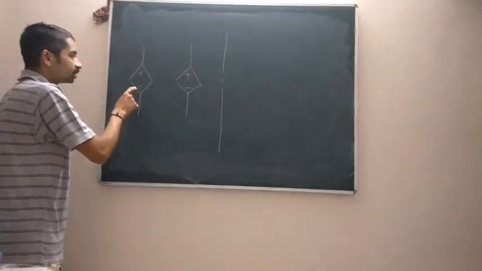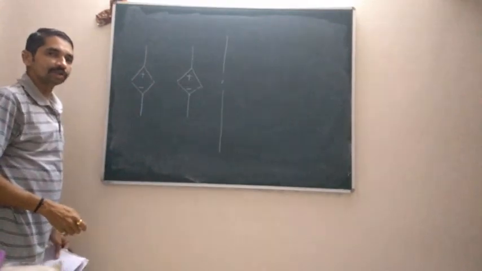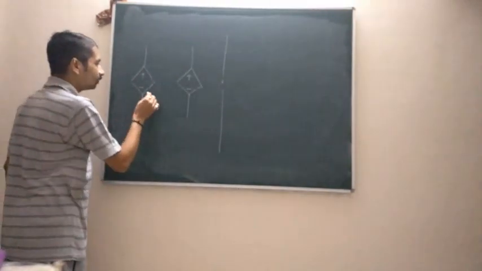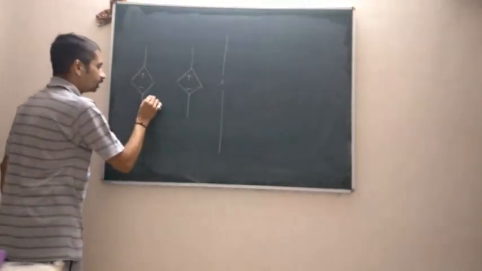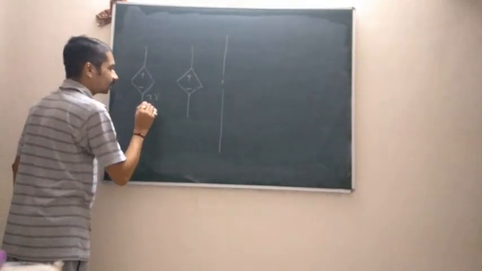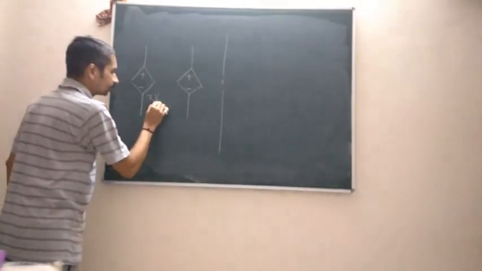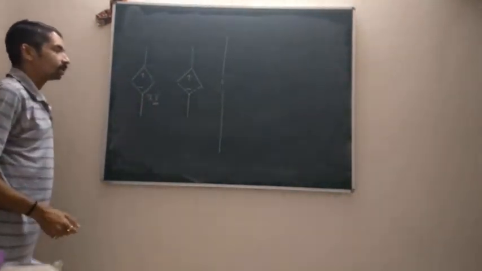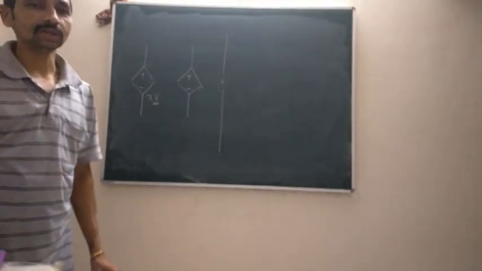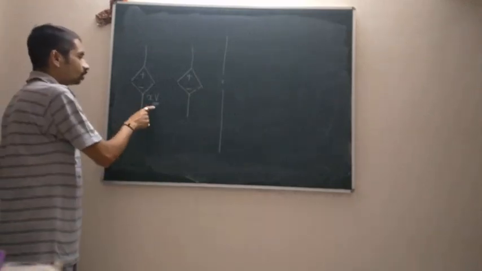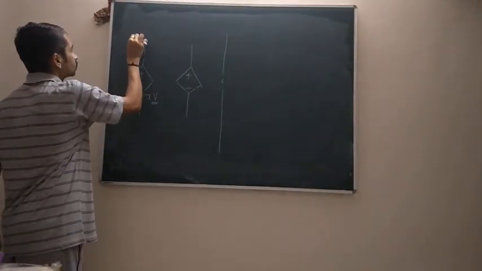So if you observe any such source present anywhere in your circuit, and if the magnitude of this voltage source is given as some x times V, that means the magnitude of this particular voltage source is going to be dependent upon the voltage present somewhere in your circuit, then this is called a voltage dependent voltage source.